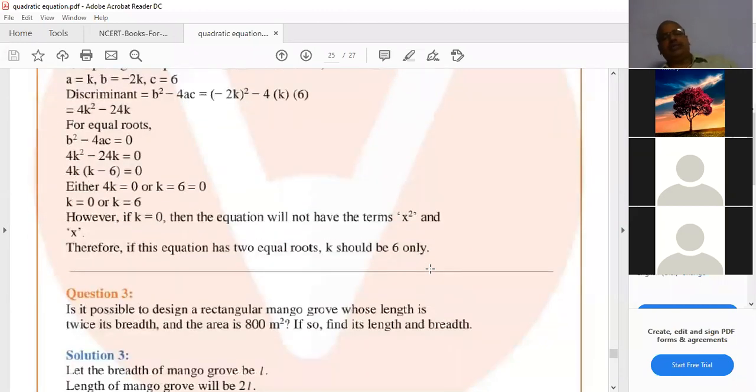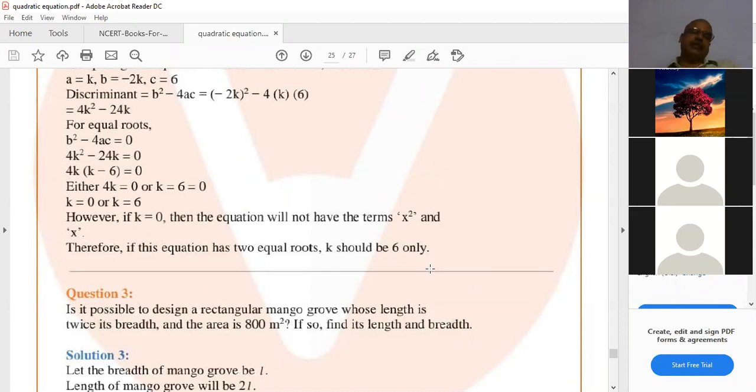Is it possible to design a rectangular mango grove whose length is twice its breadth and the area is 800 meters square? If so, find its length and breadth. If so, find its length and breadth means area is given.